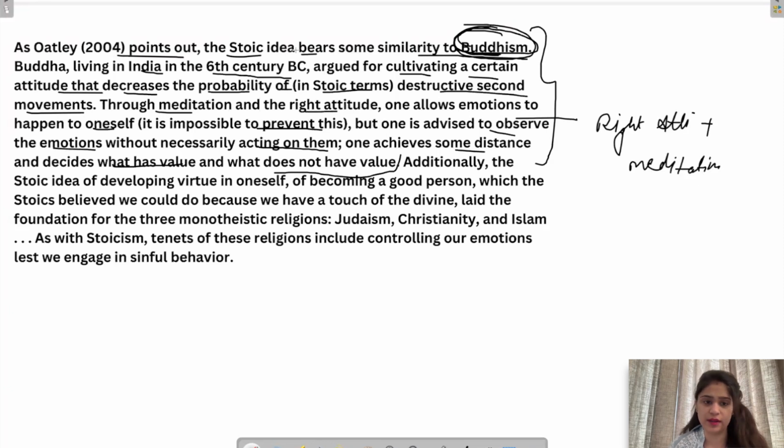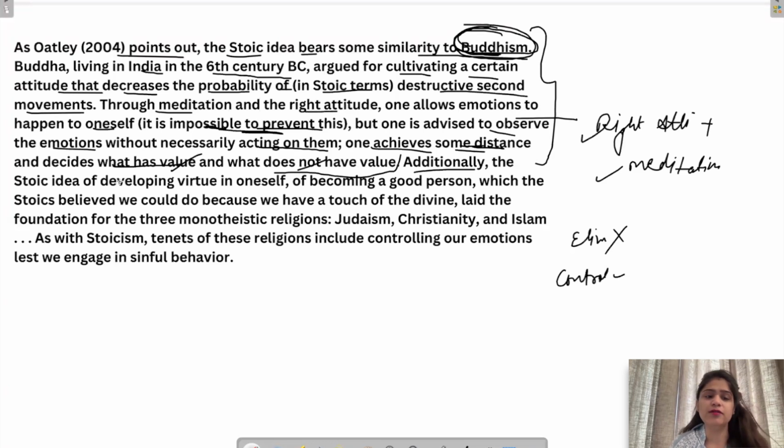They are saying you cannot prevent them. You cannot eliminate them. It is not possible to eliminate them, but you can control them. And they should be controlled through right attitude and meditation. So, you achieve some distance. Whenever emotions happen to you, do not think that you are that same emotion. Just maintain some distance with it. Just observe that you are getting angry, okay, and then that will help you let it go. So observe certain distance, and then you will be able to find out what has value and what does not, and accordingly take a good decision.